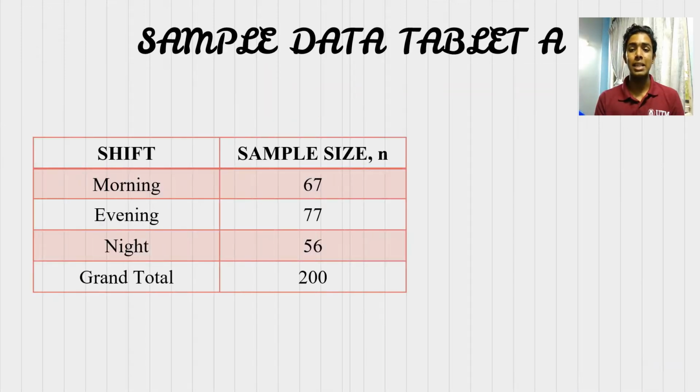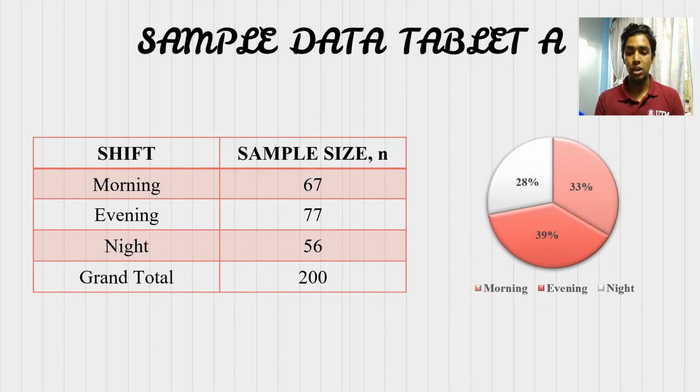So this is the sample data of tablet A, which is a total of 200 samples. For morning, evening, and night, we have arranged it accordingly, which is 67, 77, and 56. And this is the pie chart form where we show it in terms of percentage, where we can see that evening produced the highest sample data of Pilajat Kuruwe A.